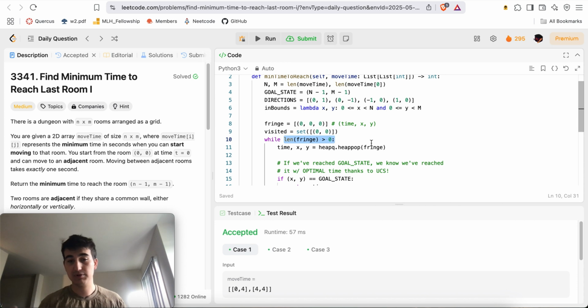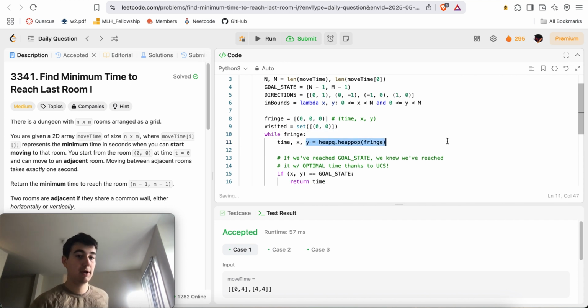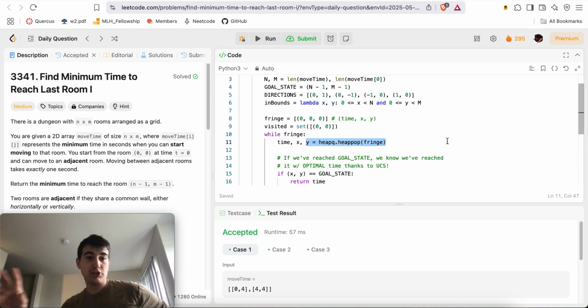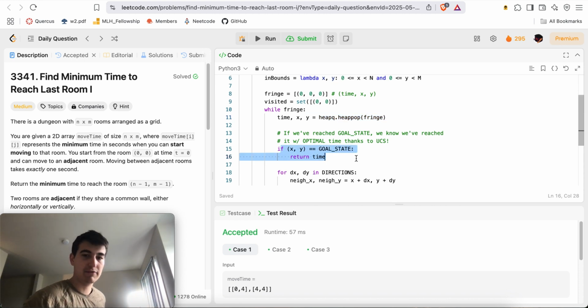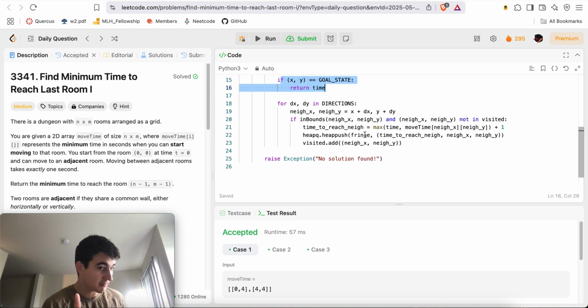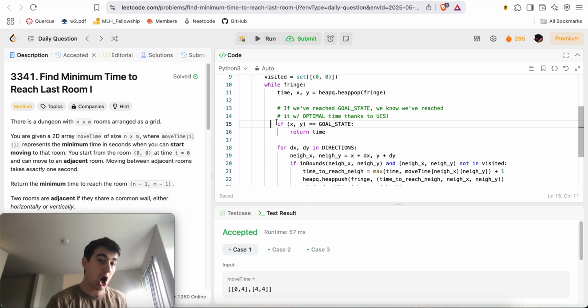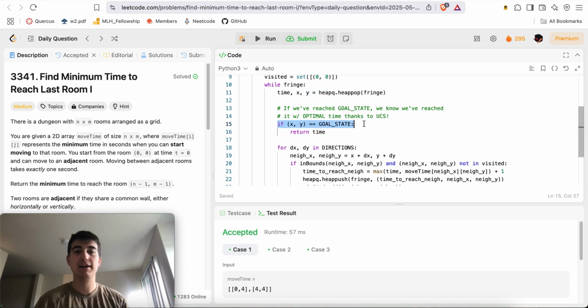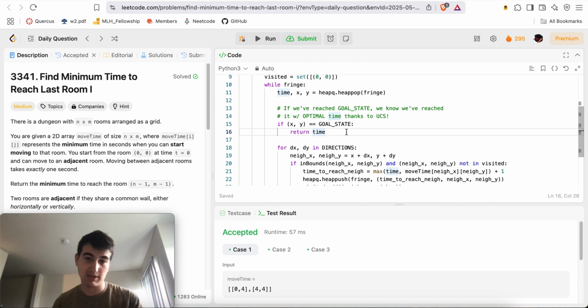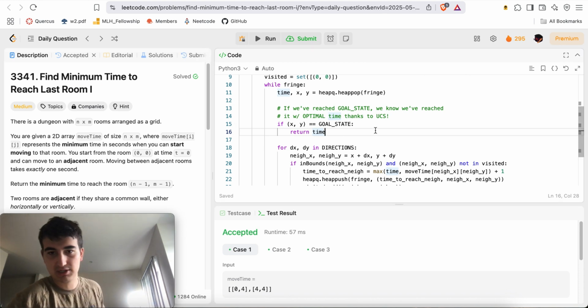Then we'll say, while we still have stuff in the fringe, we're going to pop the element from the fringe with minimum time. Then first of all, if this is the goal state, we're done, because with UCS, the very first time you see a goal state might not be the optimal solution, but the very first time you pop a goal state will be the optimal solution. So if x, y is equal to the goal state, we know this will be the optimal time by UCS, so we return that time, i.e. the minimum time to reach the last room.